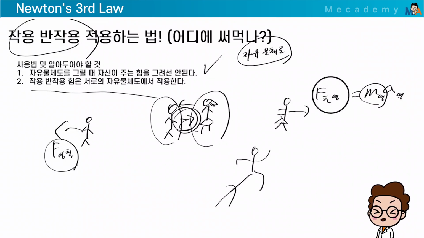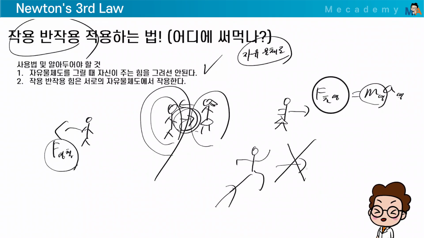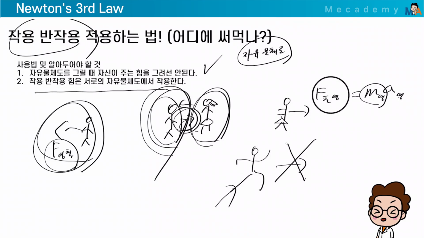Then action-reaction forces act on different free body diagrams. You can't draw the force you exert here. Not drawing the force of Cheolsu pushing Younghee here like before, that's the first thing. And the second is, they act on each other. You have to draw them on each other. When Younghee gives force to Cheolsu, it should be drawn on Cheolsu's free body diagram, and when Cheolsu gives force to Younghee, it should be drawn on Younghee's free body diagram. Got it?